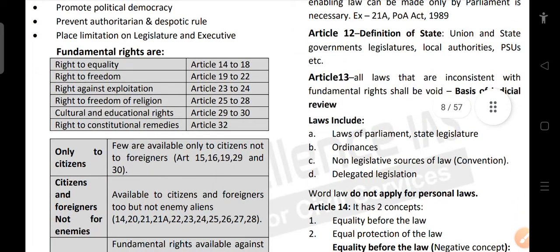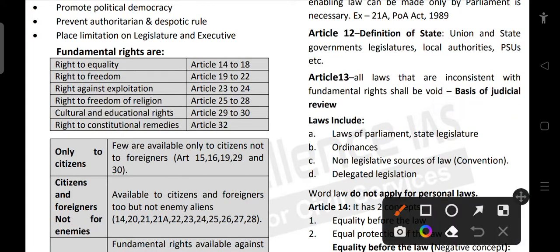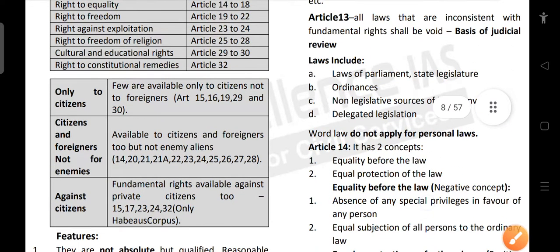Now what are the fundamental rights? First, Articles 14 to 18, right to equality; 19 to 22, right to freedom; 23 to 24, right against exploitation; 25 to 28, right to freedom of religion; 29 to 30, cultural and educational rights; and Article 32, right to constitutional remedies. We'll look at each of them briefly now.